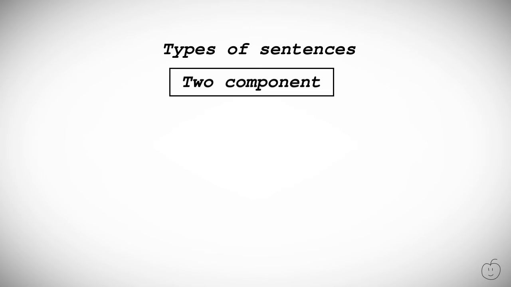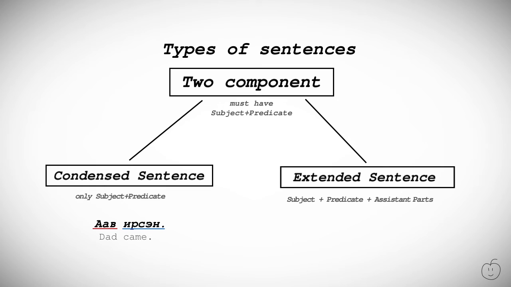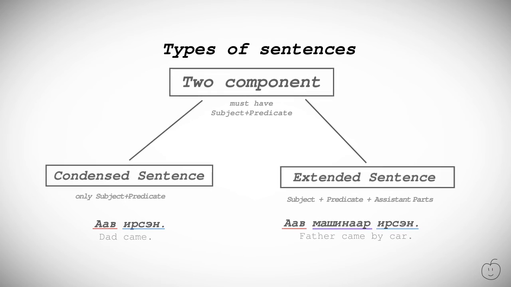Now, let's quickly look at what types of sentences we have. 2 component sentences are sentences that must include a subject and a predicate. If a sentence consists of a subject and a predicate only, it's called condensed sentence. For example, Av irsen. If a sentence contains a subject and a predicate, plus 1 or more assistant parts, then it's called extended sentence. For example, Av machinar irsen. It contains both subject and predicate, plus an object.